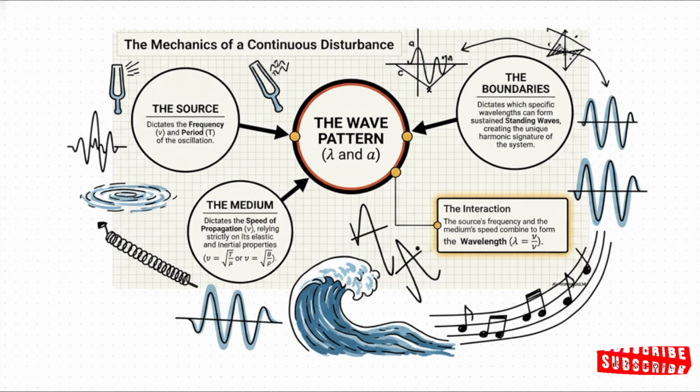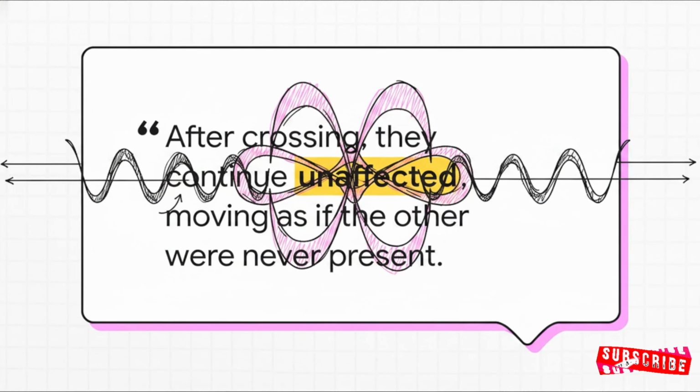I want to leave you with this final, almost philosophical thought about superposition. After waves cross paths, intertwining in those complex patterns of interference we talked about, they separate and continue entirely unaffected. They move on as if the other were never even present. It's a really profound physical truth about the resilience of energy, which makes you wonder, if massive waves of energy can pass right through each other completely unchanged, what exactly is happening with all the unseen frequencies passing through you right this very second?